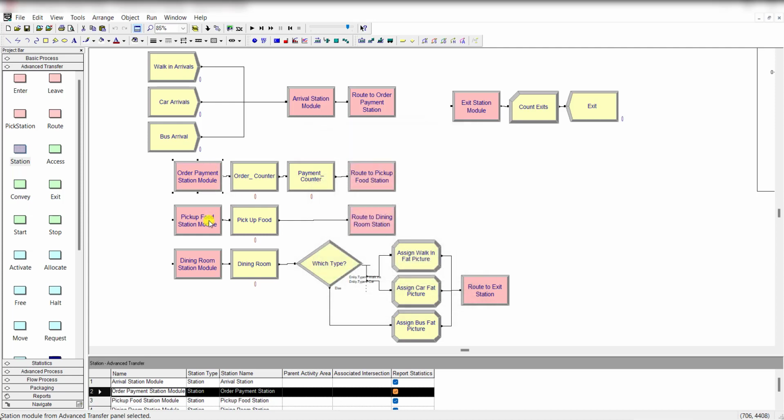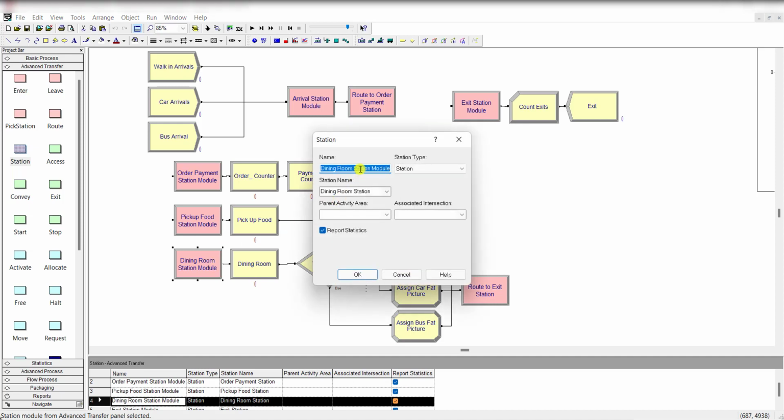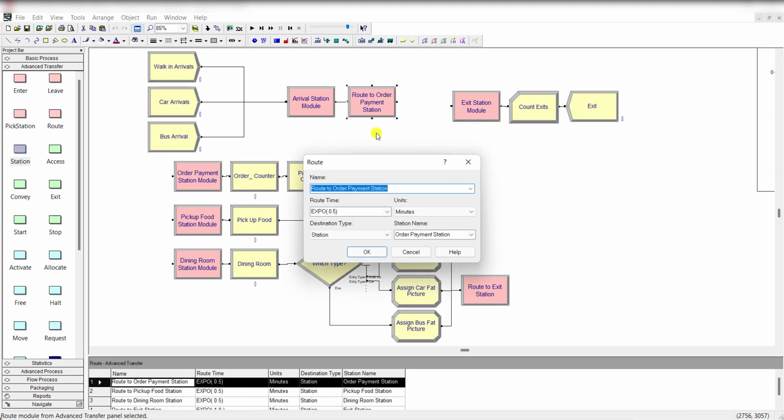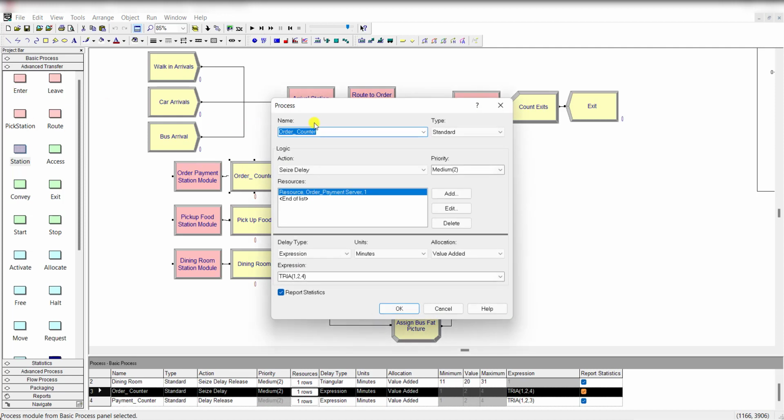Simply duplicate this station and insert these two stations as well and rename it as the pick up food station module, and this one is the dining room station module, and rename it as the dining room station, and this one is the pick up food station. Then move back to this route module and select the station name, that is order payment station, and then click OK.